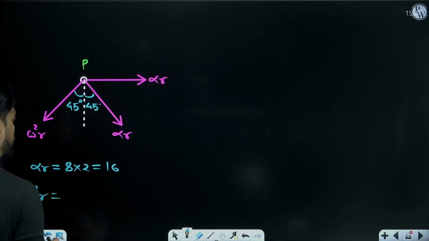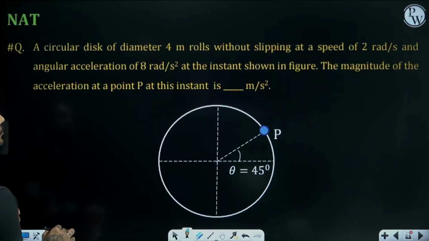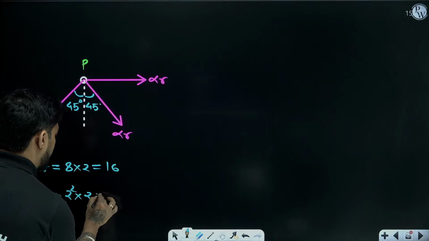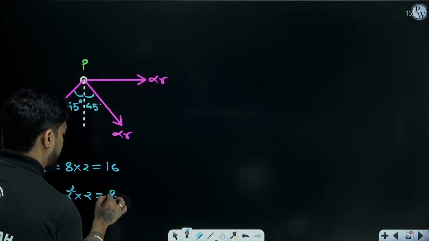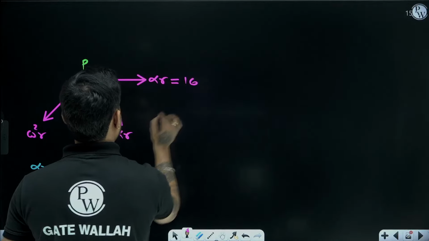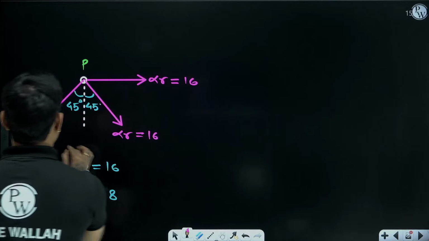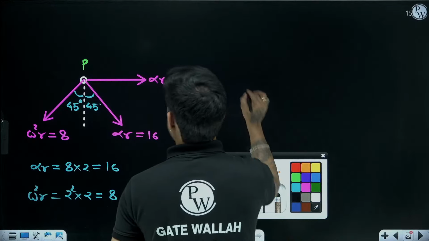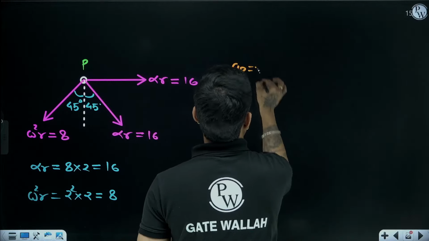Omega square into r: omega is 2, so 4 into 4, r is 4. This is 16. Now calculate total acceleration. Just find the resultant.